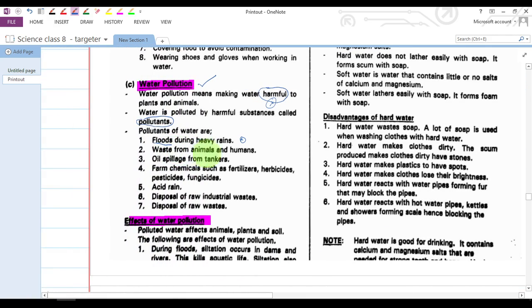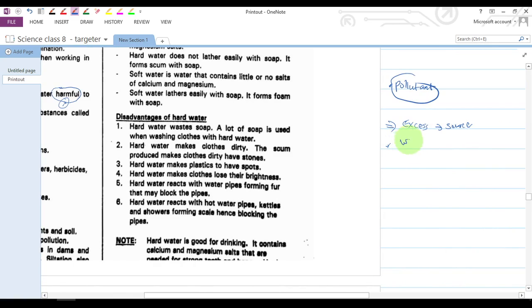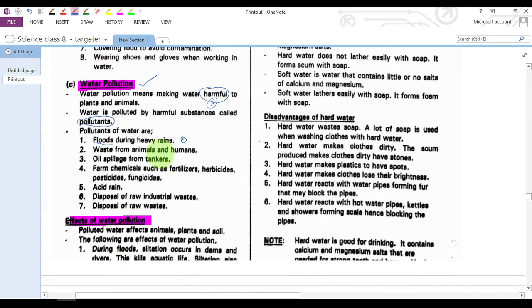We have waste from animals and human beings. In case you find animals, they go to water sources and drink water directly. Or in case you find human beings, they relieve themselves at water sources, or they fetch water using dirty containers. That is an example of a pollutant. So both animals and human beings, their wastes can pollute the water.